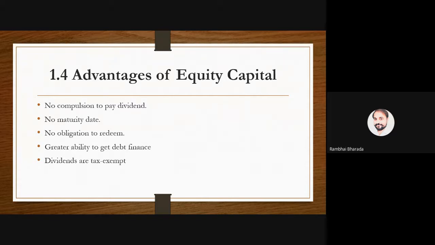So whenever the company declares the dividend and the existing shareholders receive it, this dividend is tax exempted, meaning you and I are not required to pay tax on the dividend. Are you getting my point?